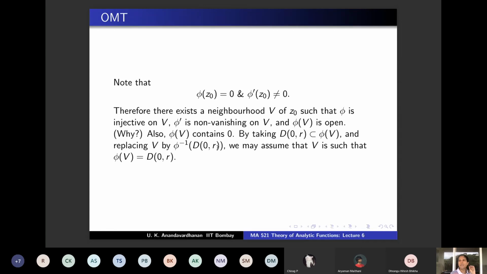So locally, at least, any holomorphic function up to a constant is of the form pi m composed with phi, for a nice function phi with all these nice properties, for some m. What is m? m is the multiplicity of the 0 at z naught of f minus w naught. If you take a point w naught, consider the function f minus w naught, that has a 0, and if the multiplicity is m, then locally, up to a constant, any holomorphic function is of the form pi m composed with phi, with very nice properties for phi. That's what we have shown.